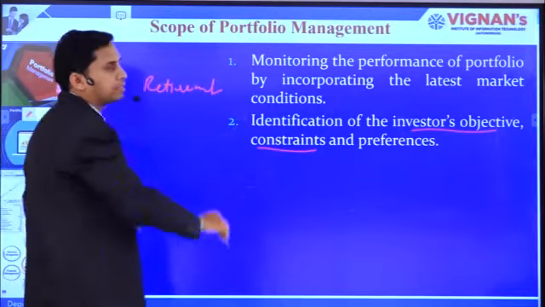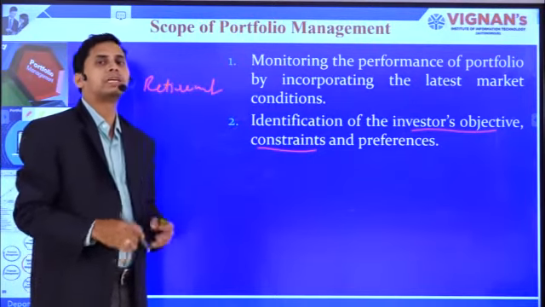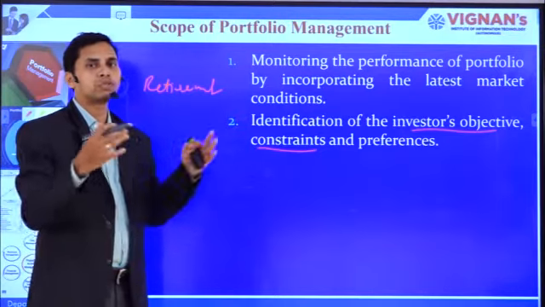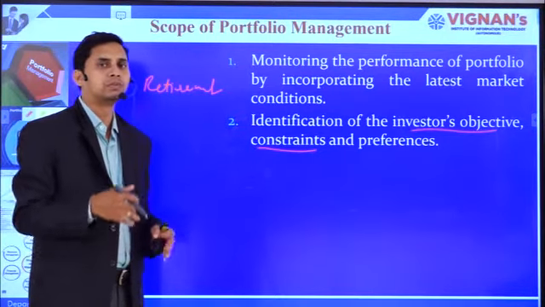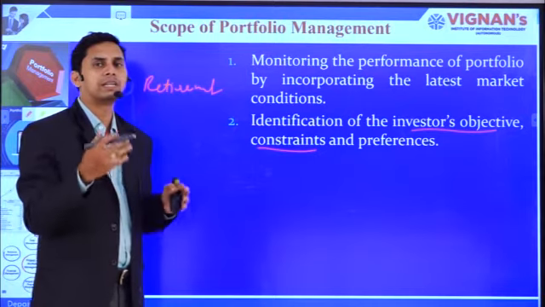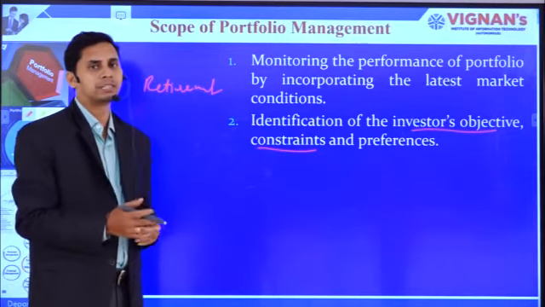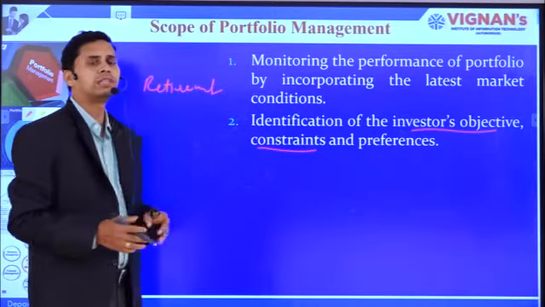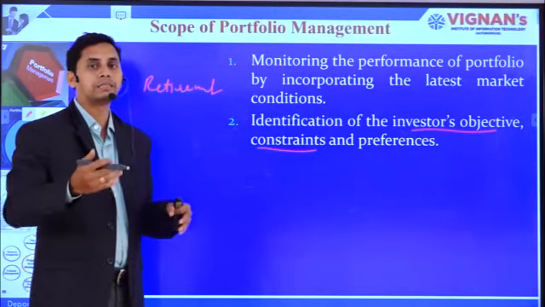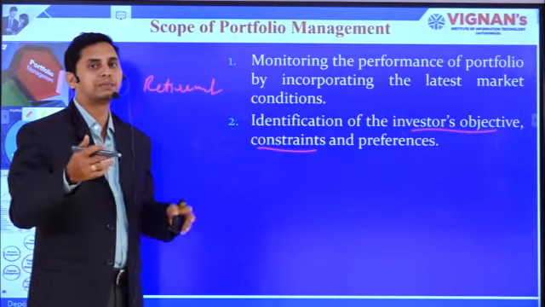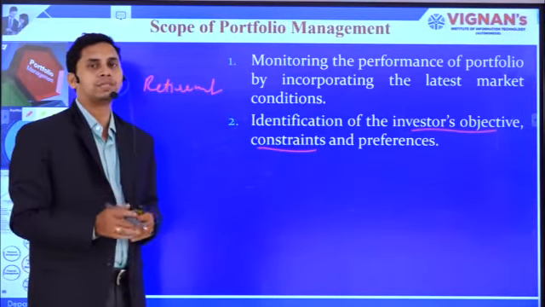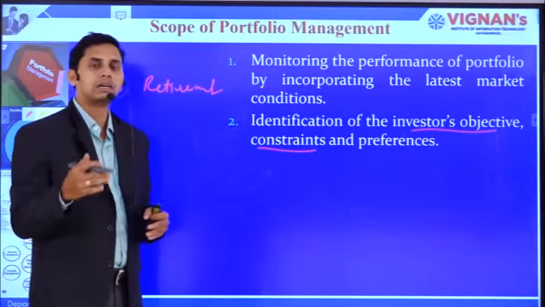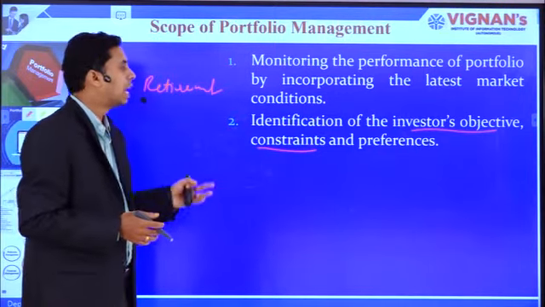So when your objective is a safe retirement, then you cannot put most of the funds into aggressive kinds of investment alternatives, like equity or allied investments, because in such a scenario there may be a possibility that the markets may crash and the return may come down. So that's why you need to think about the investor's objective or expectations.